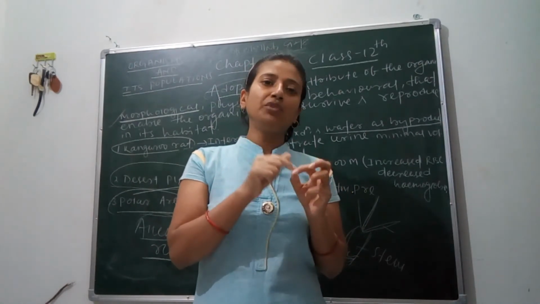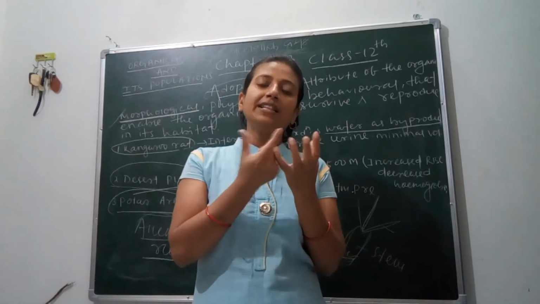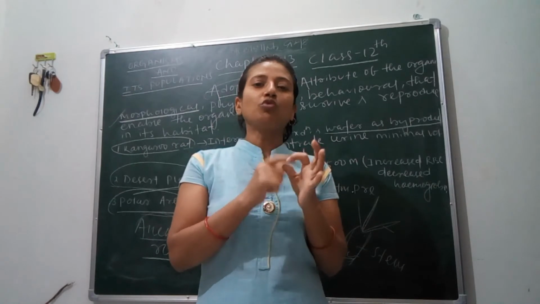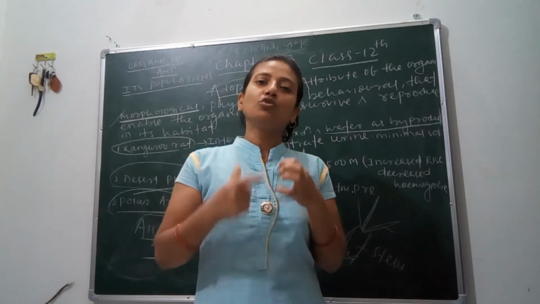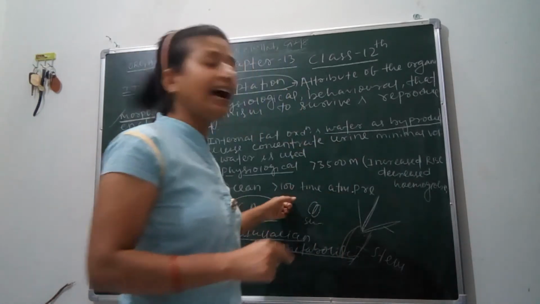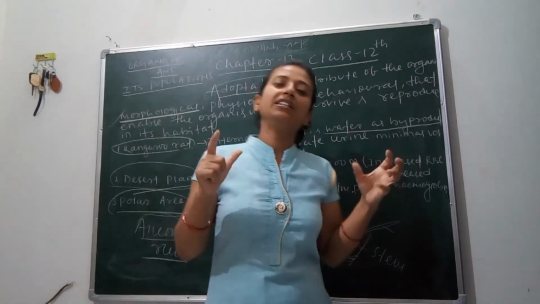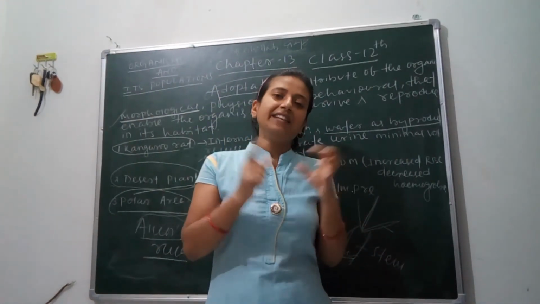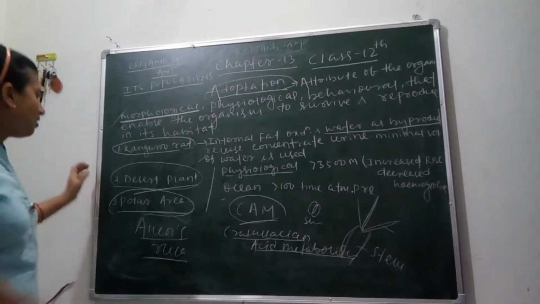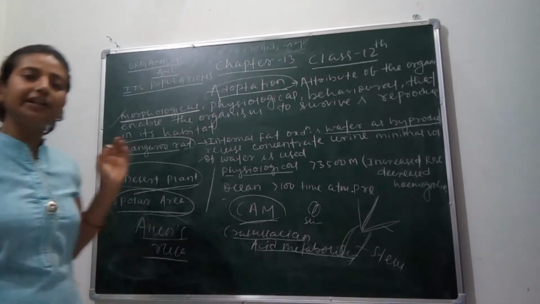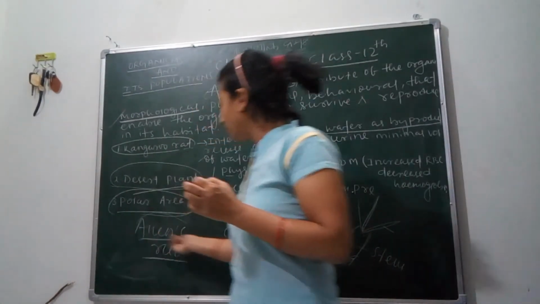Why? Because as we know, the polar region is much colder, below -40 degrees. So there the organism has to survive and keep the heat in its body. To prevent heat loss, they have small external organs, because if the external organs are large, then the heat loss will be maximum. So to minimize the heat loss, species of polar areas like the polar bear have small limbs, ears and nose. This is called Allen's rule.